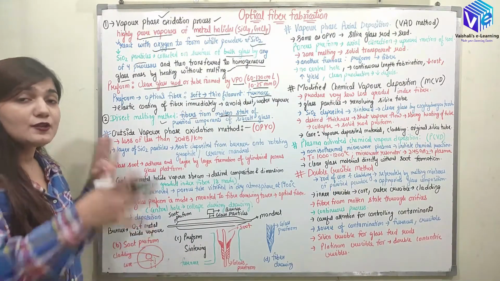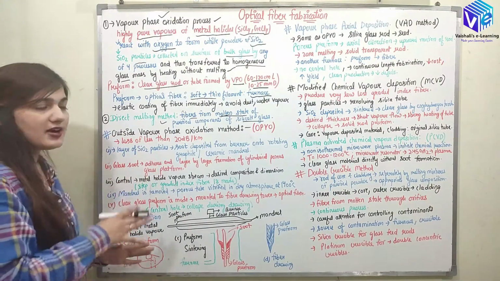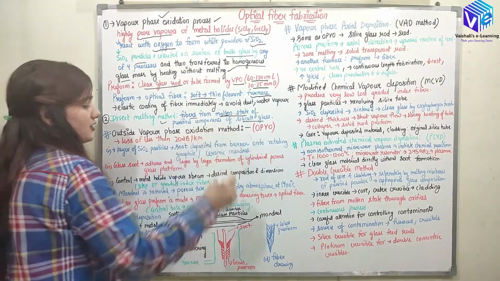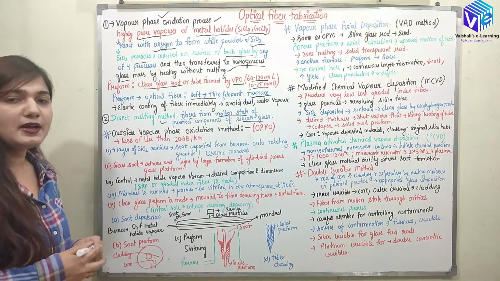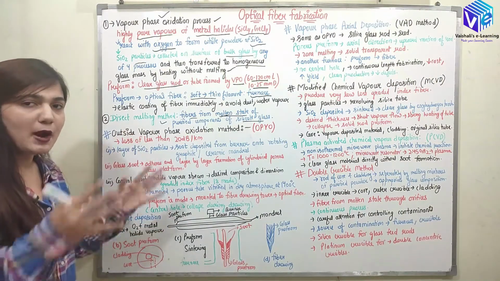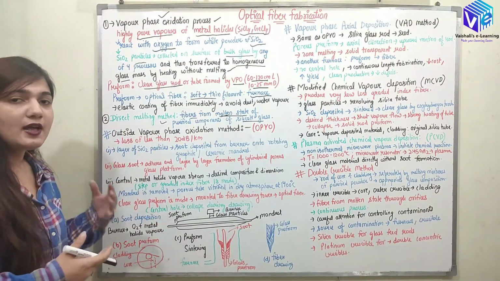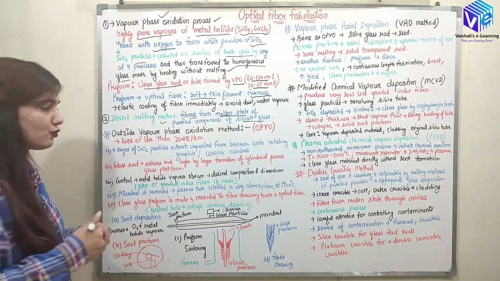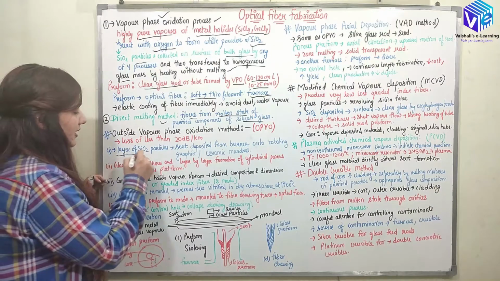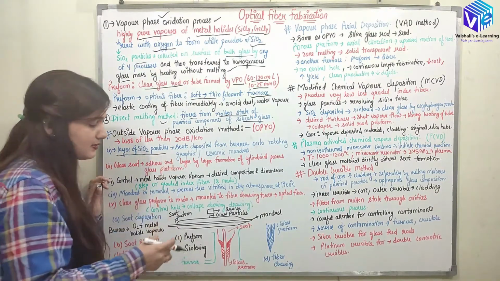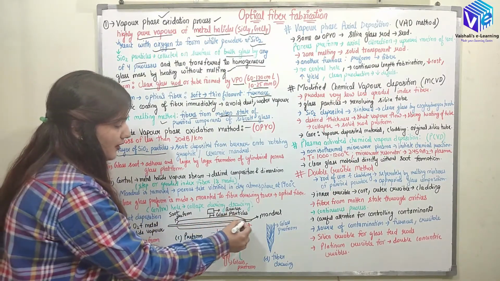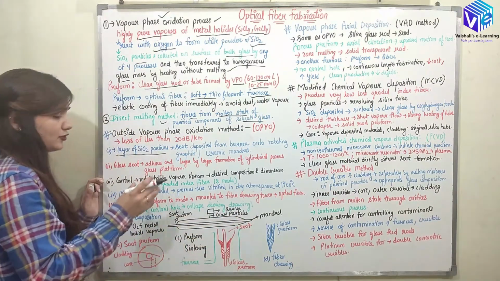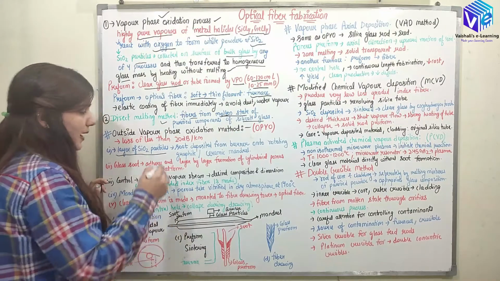VPO process. So now let's discuss the first one, the OVPO process, which is the outside vapor phase oxidation method. So here we are not using any bounded tube. Here we are using the outside oxidation method for the formation of the soot. So now here we are having the layer of SiO2 particles which are deposited on the mandrel. So mandrel is any rod over which we are going to deposit the SiO2 particles.